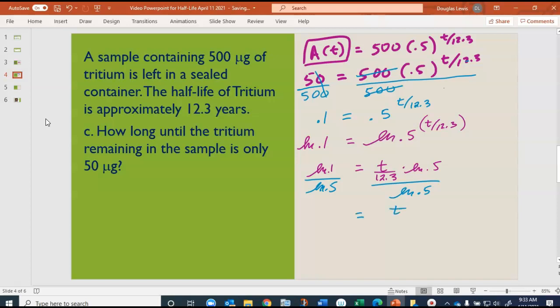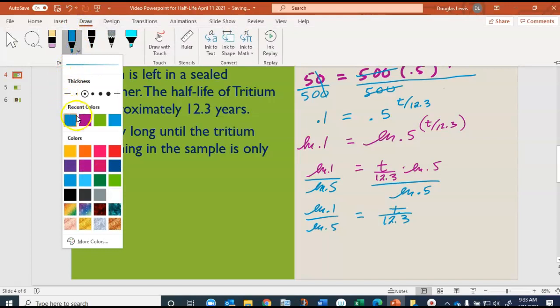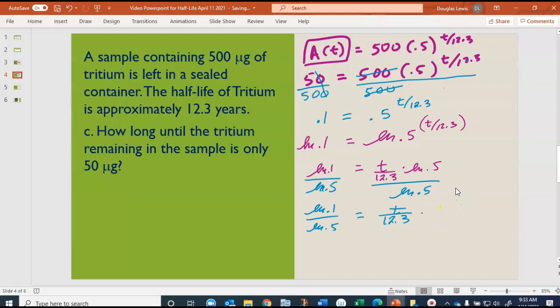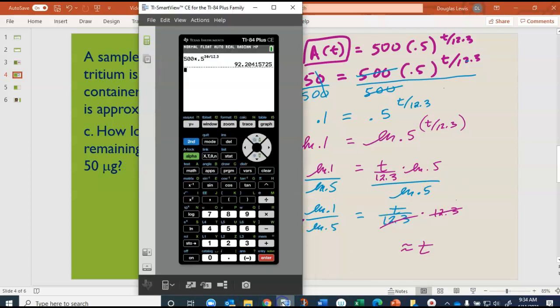And we get T over 12.3 is equal to the natural log of 0.1 over the natural log of 0.5. And we could go ahead and calculate that. And that means we're going to multiply both sides by 12.3 to solve for this. So there's 12.3, and I'll put times 12.3 on this side. And we'll see that we get T, and I'm going to approximate that on the calculator: 12.3 times the natural log of 0.1 divided by natural log of 0.5.